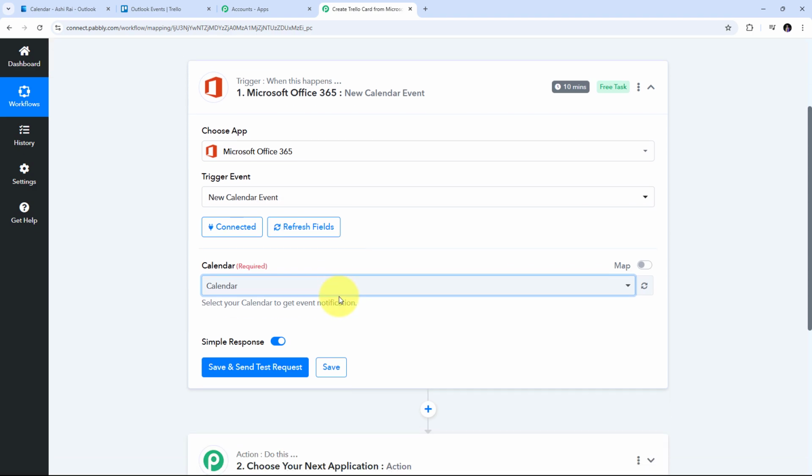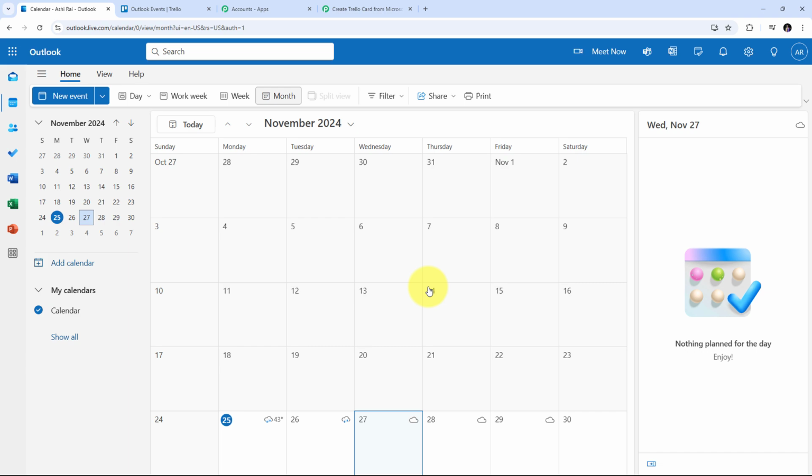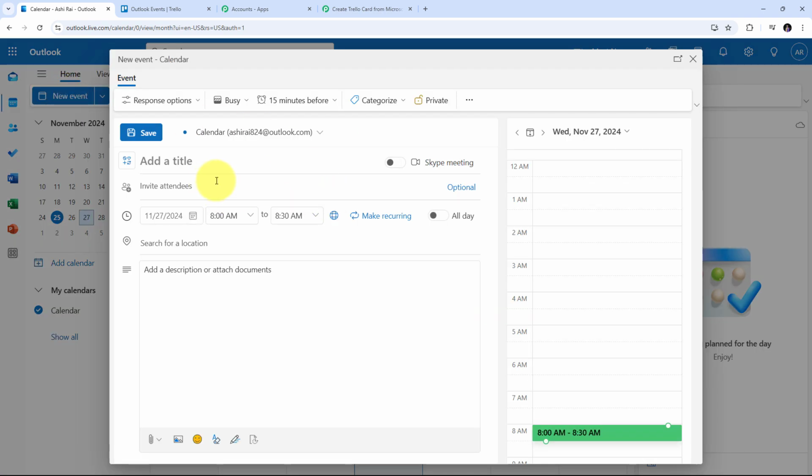Now I need to schedule a new meeting. I'm going to schedule a demo call with my client in my Outlook calendar. So I'm going to create a new event, and for that, I'm going to take you back to my Microsoft Outlook calendar. Here I need to add a new event, so I'm going to click on this new event button. And here I need to first give a title to my event. So my title will be demo call with test user. This is going to be the title of my event. Also, I have added the name of my client, which is test user.